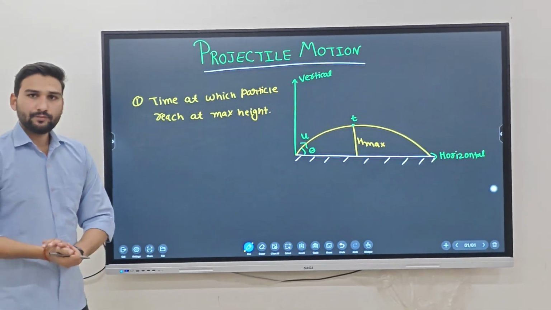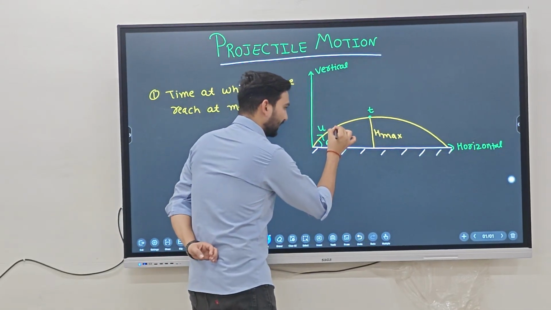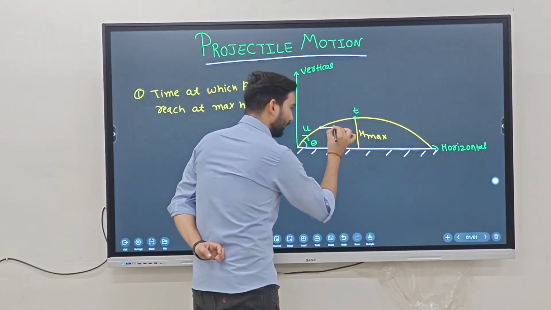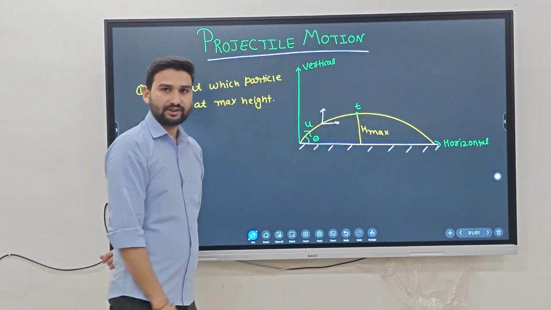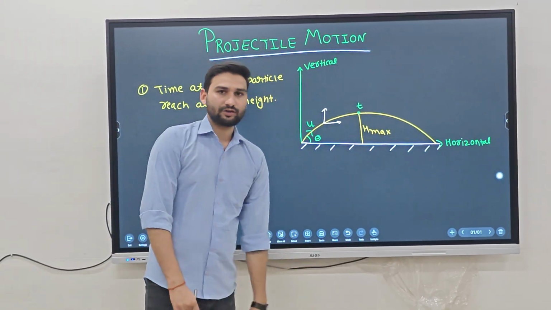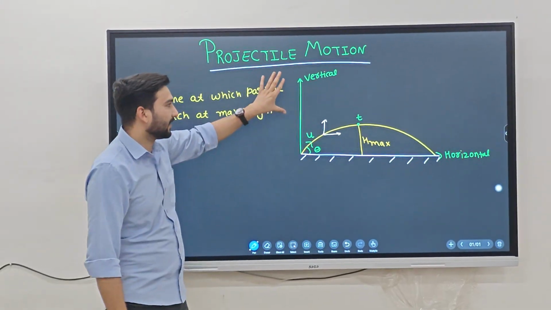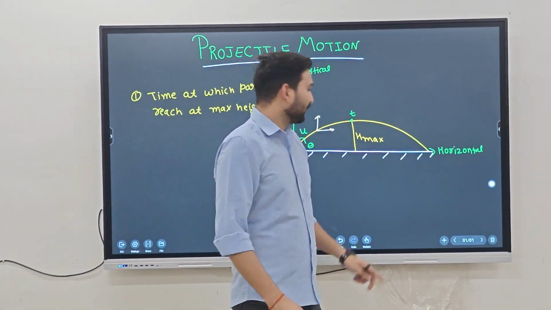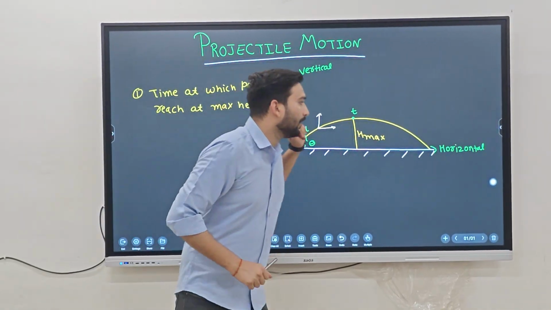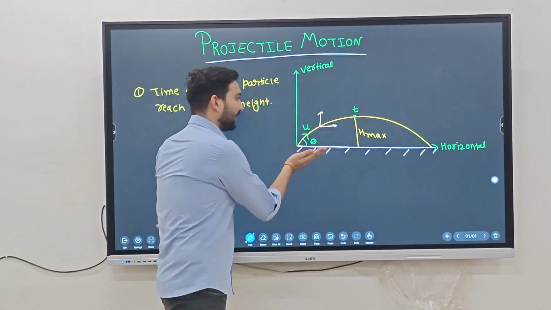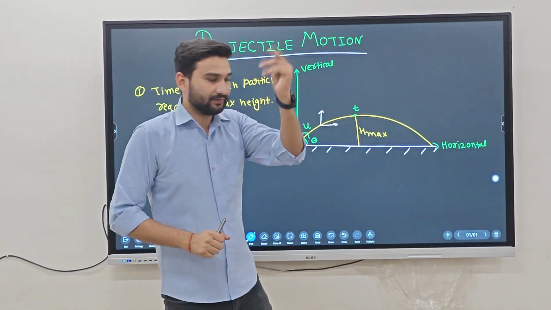When you observe the motion of the ball, it is going in the forward direction and also in the upward direction. It means there are two velocities: a horizontal velocity and a vertical velocity. The horizontal velocity takes the ball in the forward direction and the vertical velocity takes the ball in the upward direction.